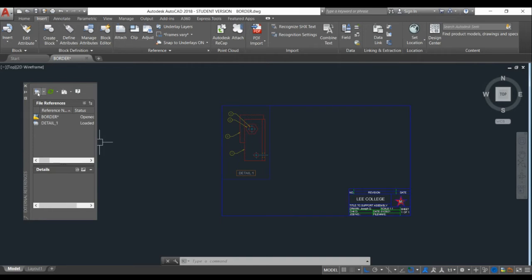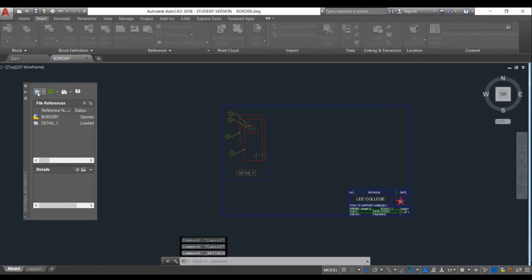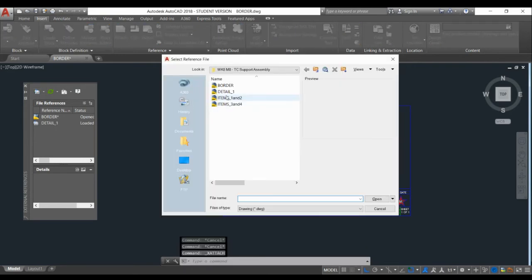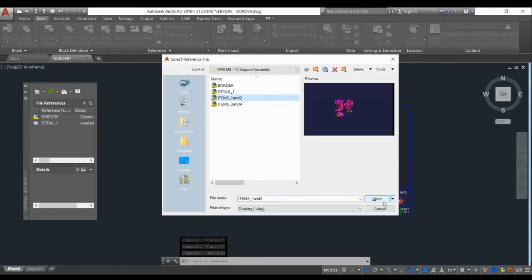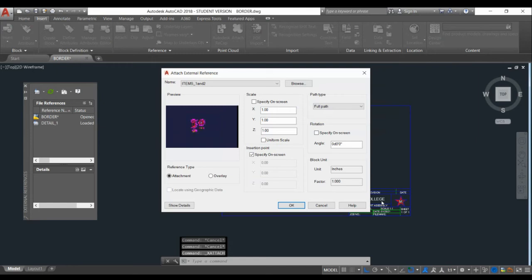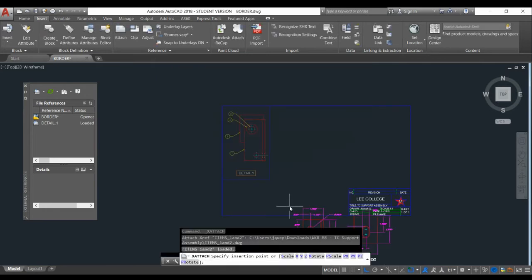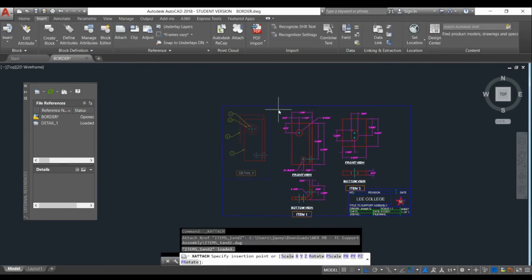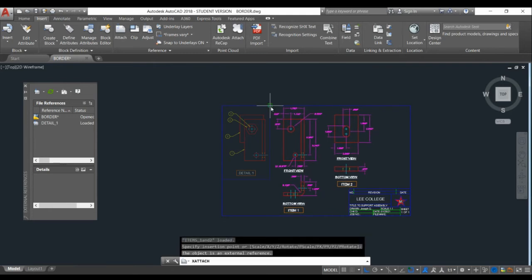Click on the icon attach drawing and select items 1 and 2. Click open. Click OK. For the insertion point, select this endpoint.